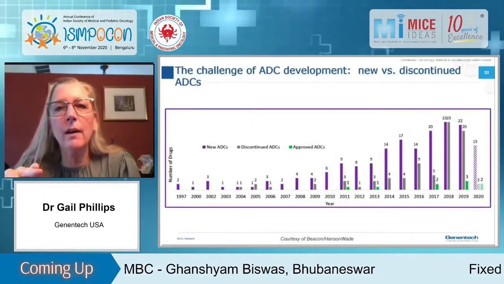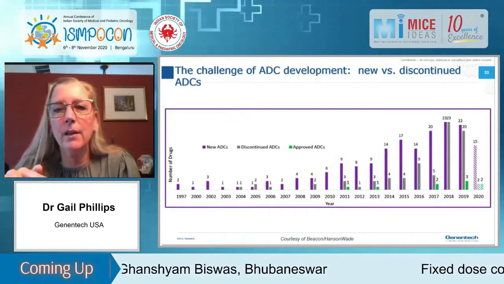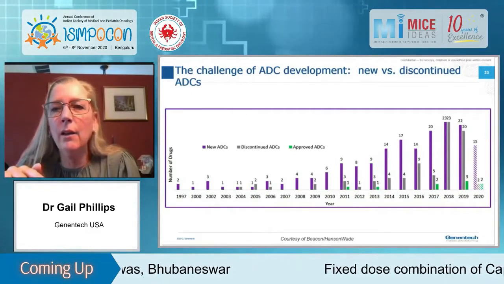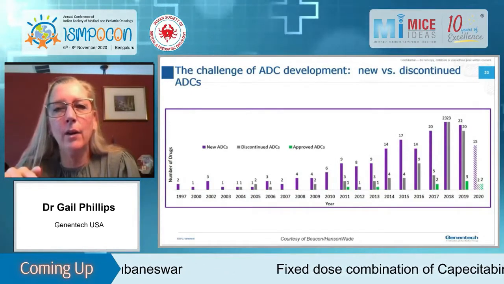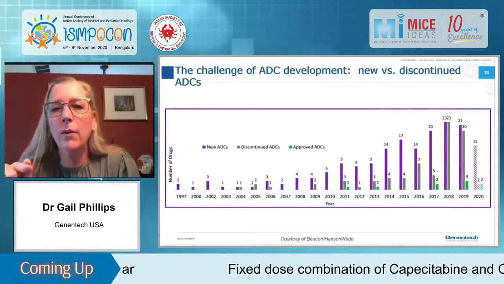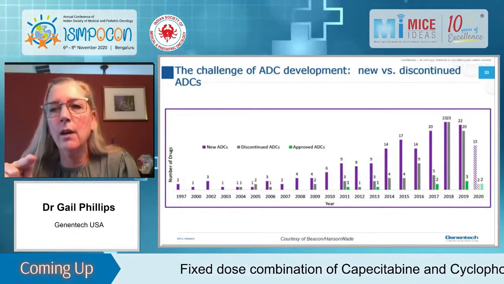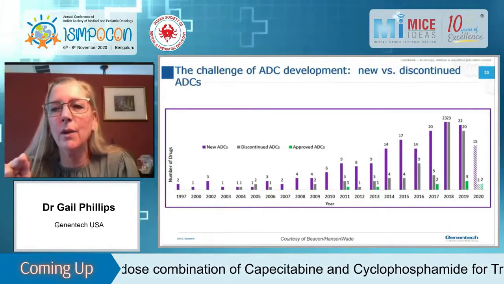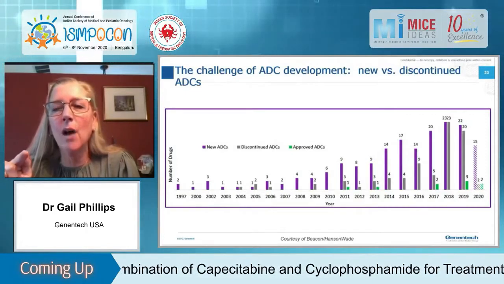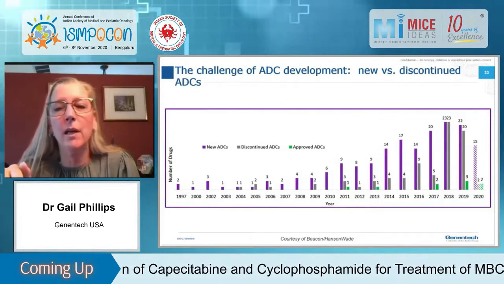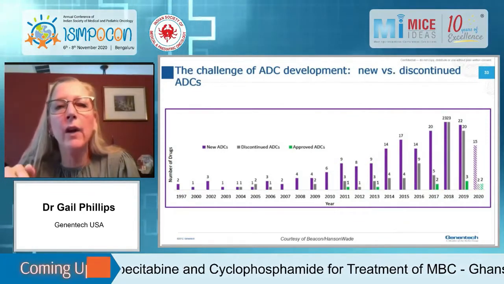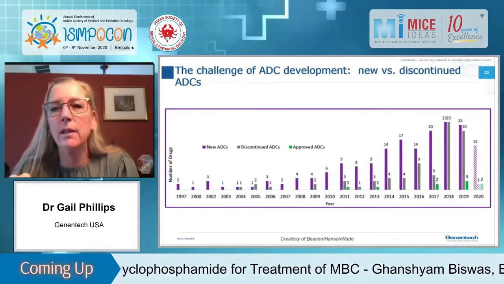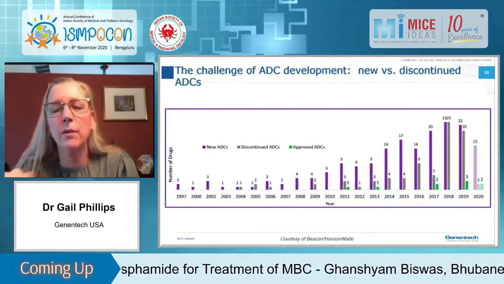I just want to show this slide to depict the challenges of developing ADCs. So this is a timeline of ADC development. And in the purple bars, it shows new ADCs. And in the gray bar, it shows discontinued ADCs. And then in the green bar, it shows approved. And so you can see the number of new ADCs has really increased over the years. And this is through part of 2020. But you can also see that the number of discontinued ADCs as we get into, especially 2018 and 2019, is almost as much as the new ADCs that have been undergone development. This is a very, very challenging type of drug to develop. And I would safely say that half of the ones that go into the clinic have to be discontinued, mostly for safety issues, some for business strategy issues.